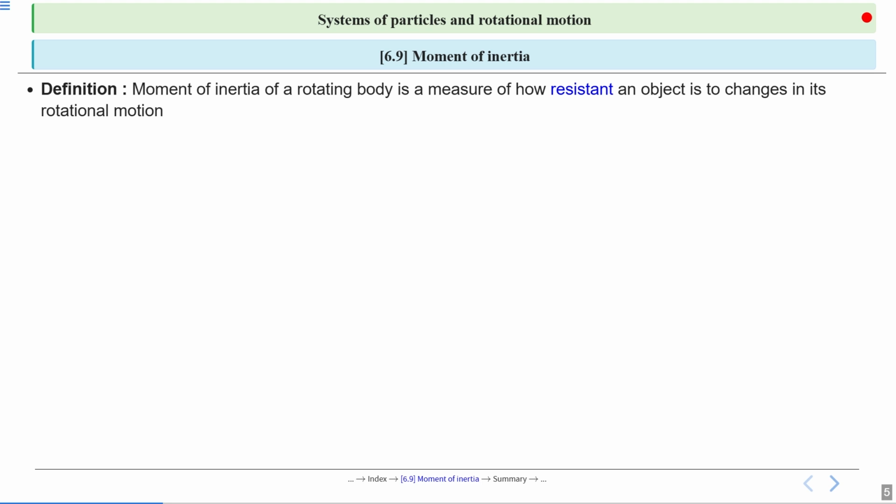If we talk about the definition, moment of inertia of a rotating body is a measure of how resistant an object is to changes in its rotational motion. Or we can say moment of inertia is the measure of an object's resistance to change in its rotational motion about an axis. In simple words, more moment of inertia, harder to rotate. Less moment of inertia, easier to rotate.